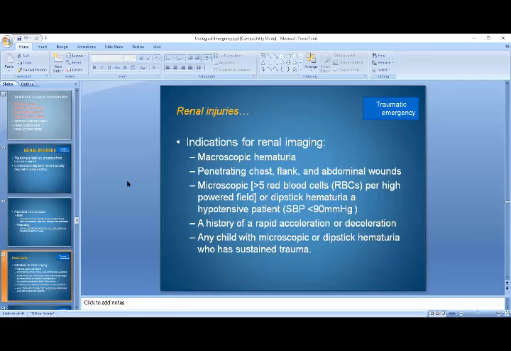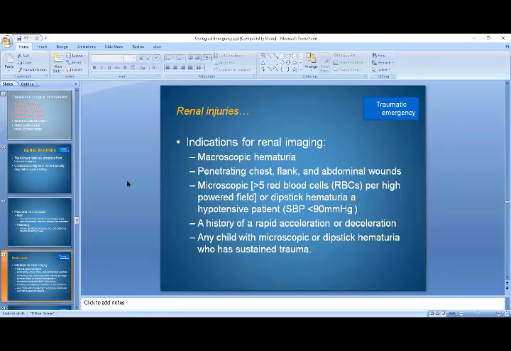So, what are the indications when you will carry out the renal imaging? This is very important: when you will have to intervene, what factors you will consider, and to whom you will refer the patient if this is beyond your scope. So, indications for renal imaging are macroscopic hematuria, penetrating chest, flank, and abdominal injury.